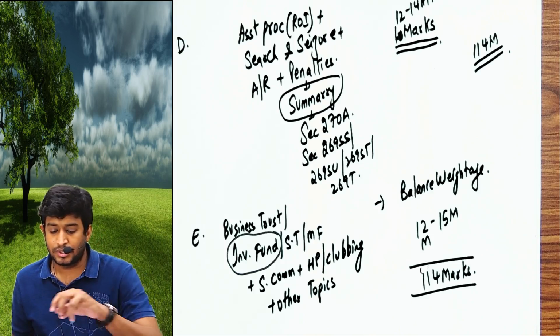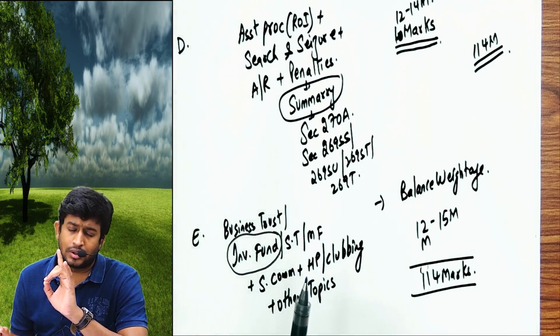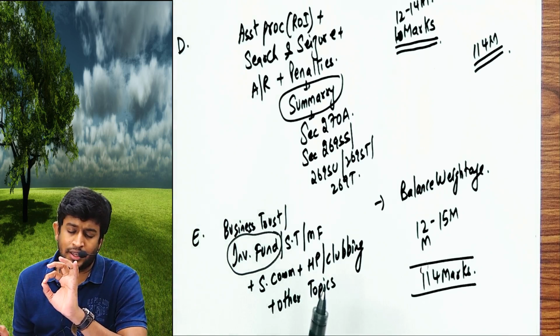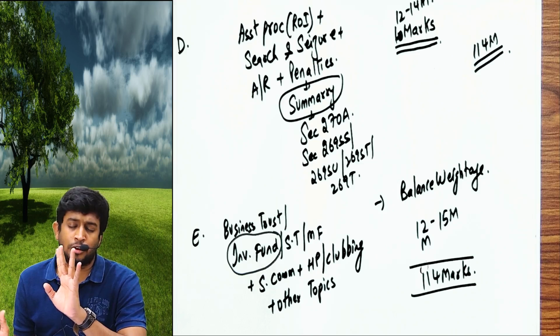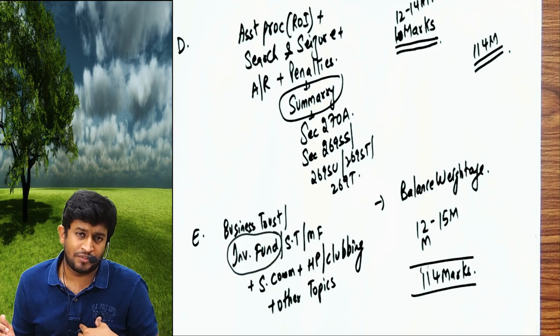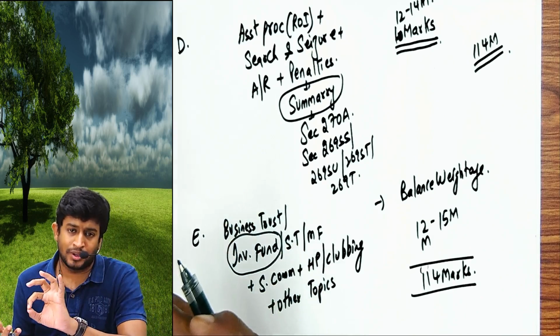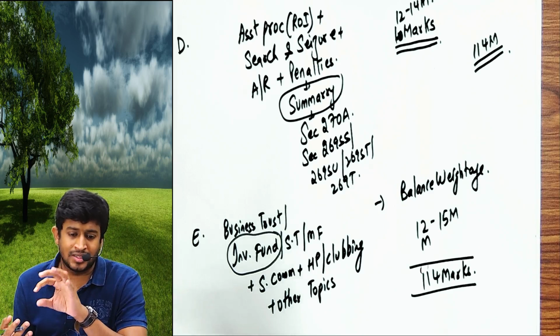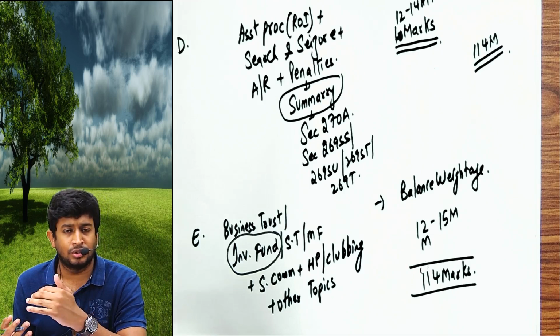Main wapas bol raha hoon sir. Getting marks in DT is not difficult, it's easy, but the subject is voluminous. It's a very huge subject, and I am not to blame for that because the Act is so big that it can't be helped. But remember, if you are good in this subject, this is the only subject which, if you practice after becoming a CA, would be the source of income for you throughout your life.